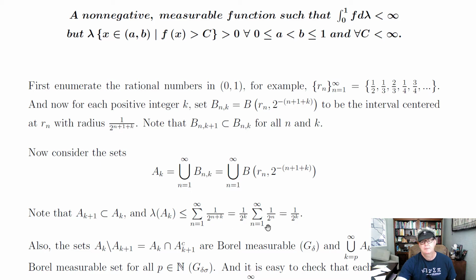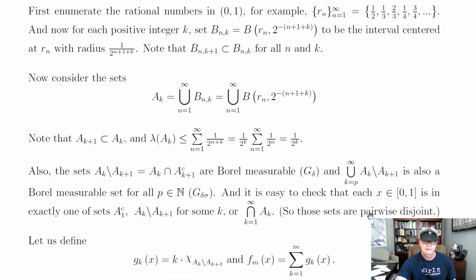And you can factor out and write it as a product. Anyway, it's 1 over 2 to the k. So the measure of A_k is equal to 1 over 2 to the k. It's kind of like the way you show the rationals have measure 0, but it's a little more sophisticated because we're going to do something else.